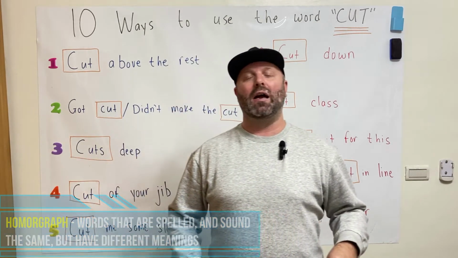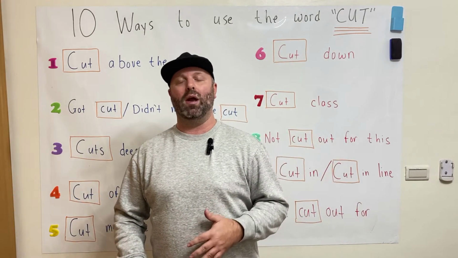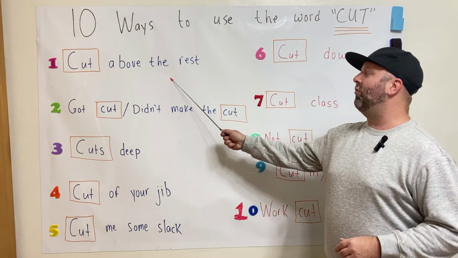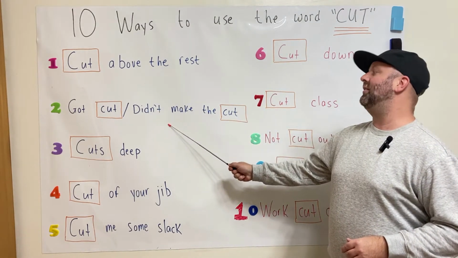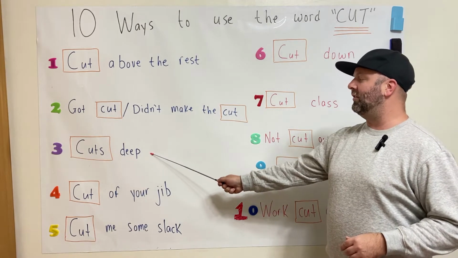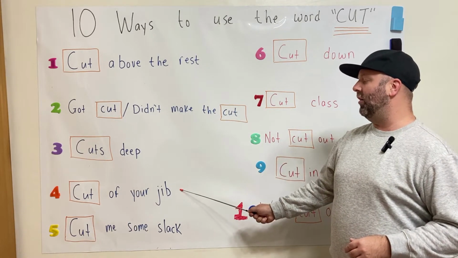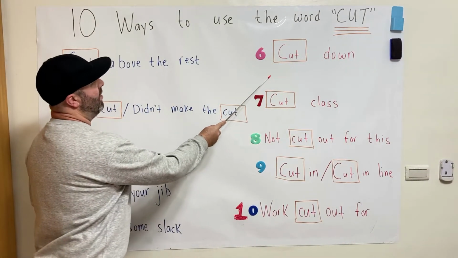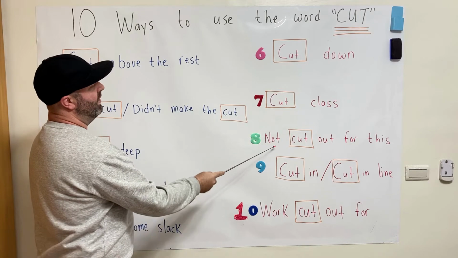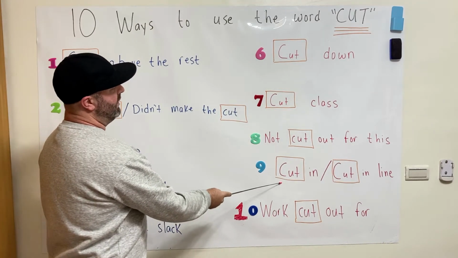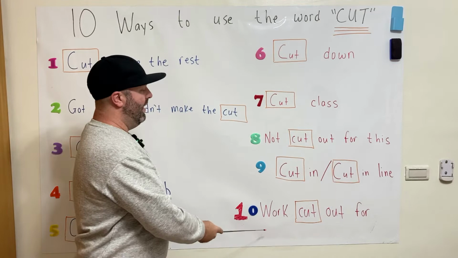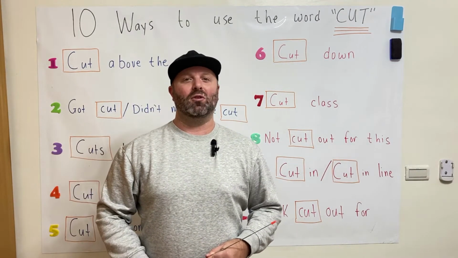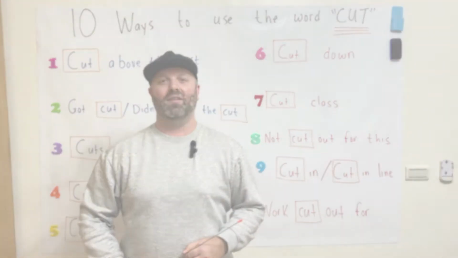So in today's class, we are going to take a look at 10 different ways we can actually use the word cut. Cut above the rest, got cut, didn't make the cut, cuts deep, cut of your jib, cut me some slack, cut down, cut class, not cut out for this, cut in or cut in line, and work cut out for. All right, we got a lot of work to do today, so let's go ahead and let's get started.